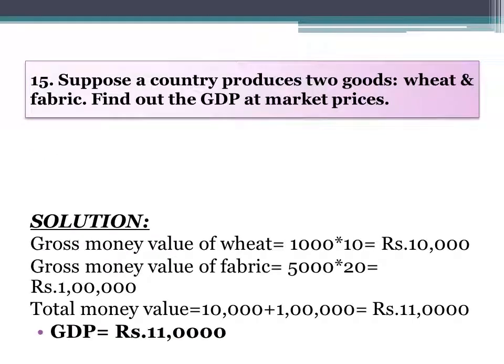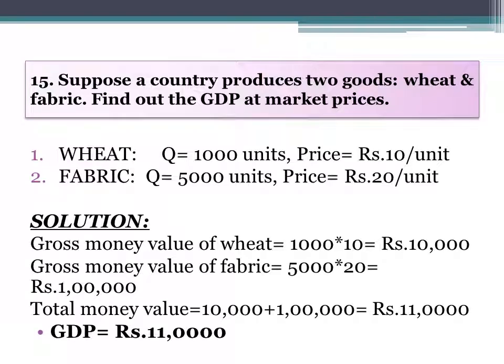Suppose a country produces two goods, wheat and fabric. Find out the GDP at market prices, where the information given is: quantity of wheat is 1000 units, price is rupees 10 per unit, and fabric 5000 units and price is 20 per unit. Now we have to find out GDP at market prices.